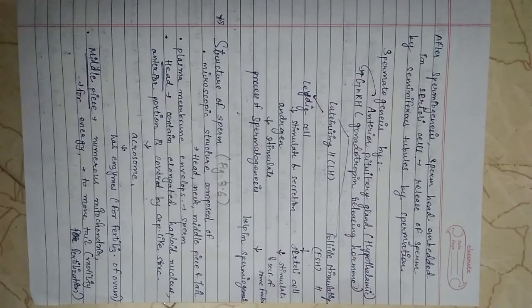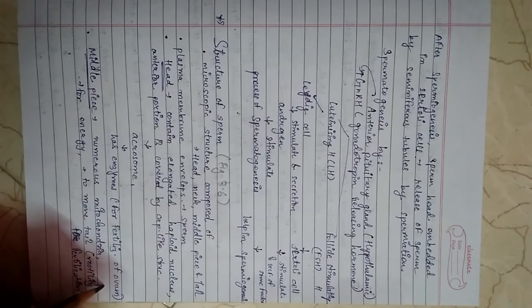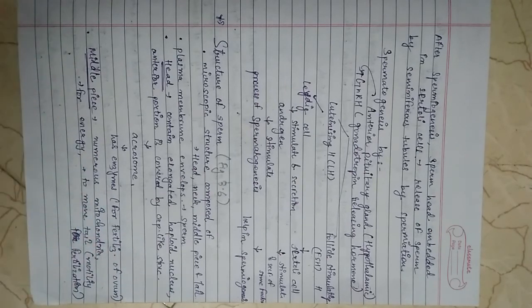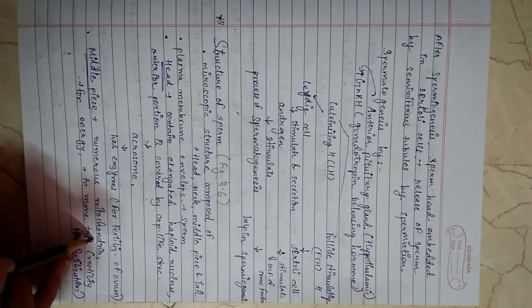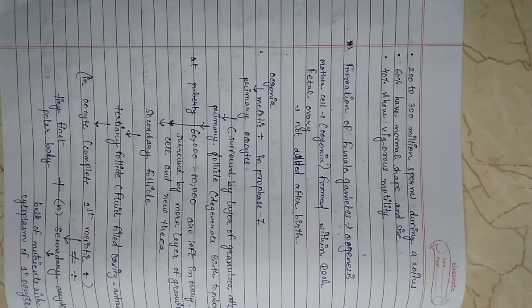The acrosome is filled with enzymes that help in fertilization of the ovum. The middle piece has mitochondria that provide energy to move the tail. The tail gives motility for fertilization, to transport the sperm to the ovum with the help of mitochondria, which provide energy. During a coitus, 200 to 300 million sperms are ejected from the human male.